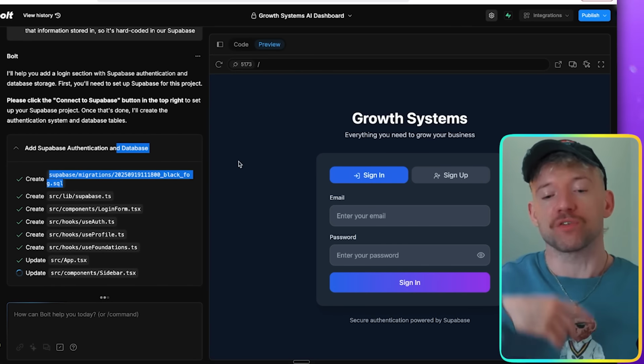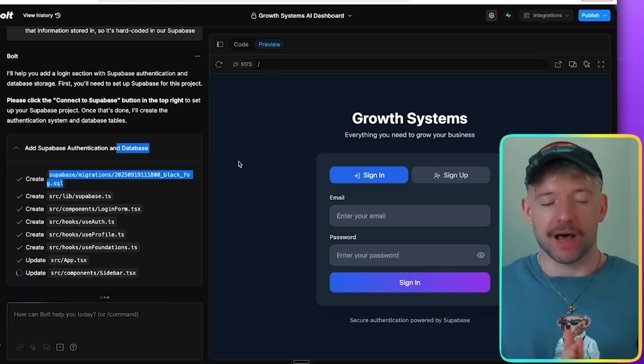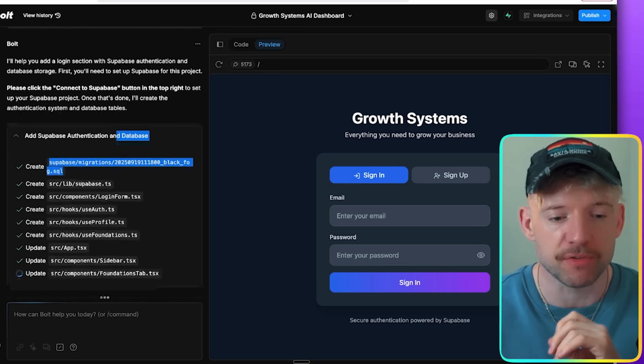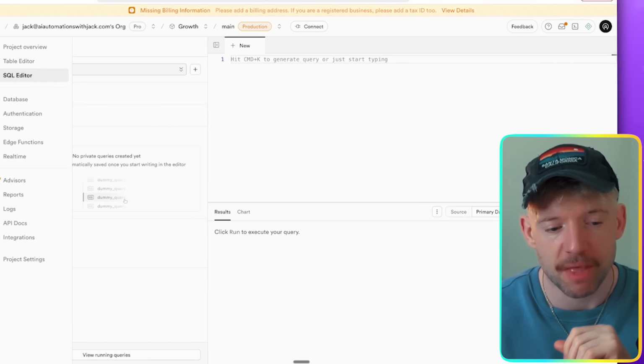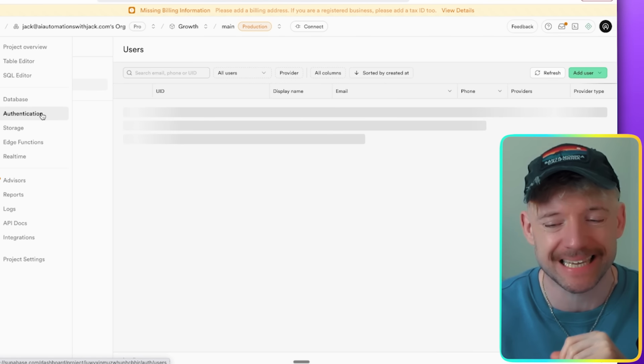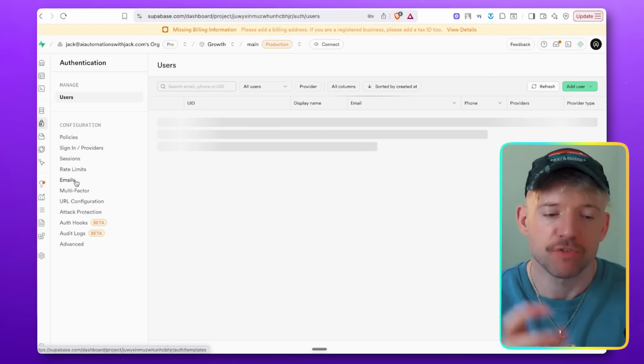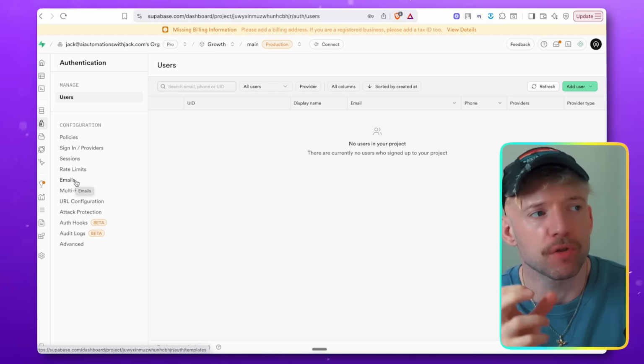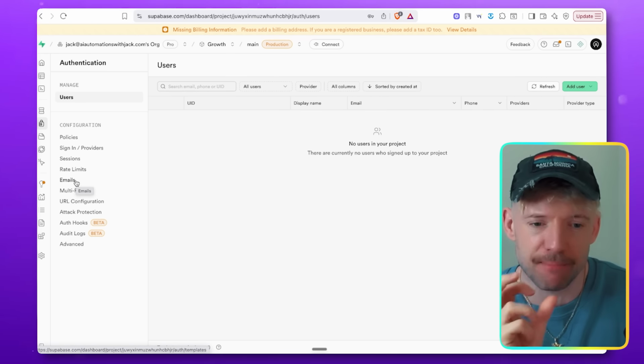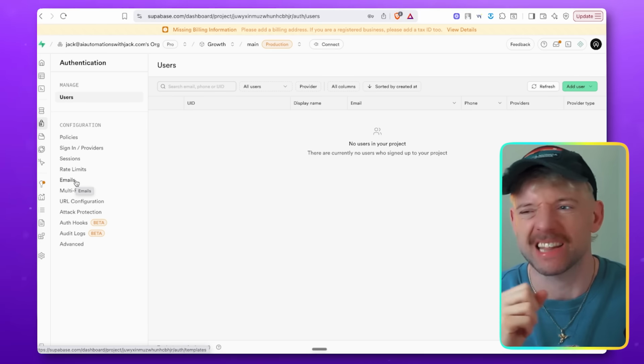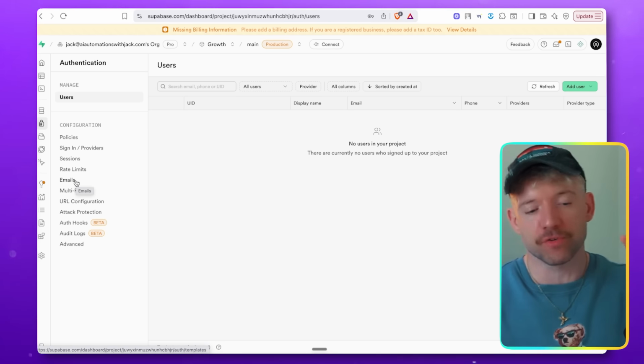So now we've got this cool thing. Do we want to sign in? Do we want to sign up? I love it. Now, here's the really cool thing I want you to do: head over to Supabase, and come down on the left-hand side to Authentication. What Supabase will do for us is manage all the nonsense, like the email sign up and the welcome emails and this sort of stuff.